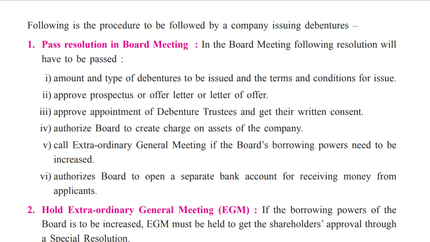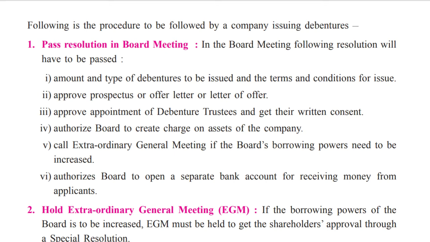Board meeting has to be organized. In the board meeting, the following resolutions will have to be passed. Now, what resolutions? The amount and type of debenture to be issued and the terms and conditions of issue. Obviously, whatever amount you are interested to issue the debenture for, that has to be fixed. Then approve the prospectus or offer letter or letter of offer. Then next, approve appointment of debenture trustee.